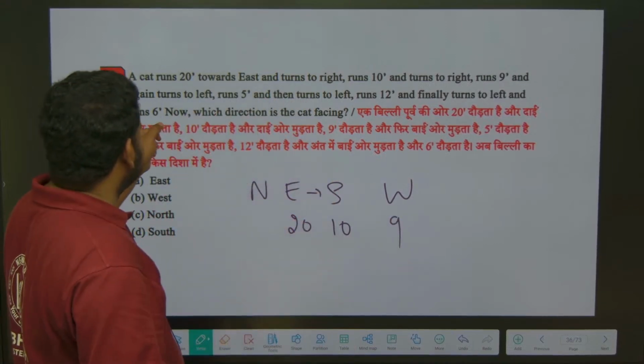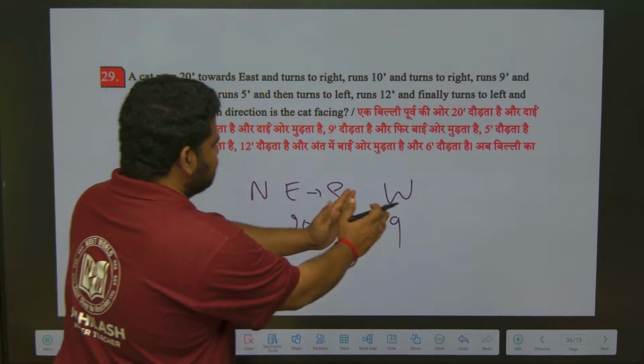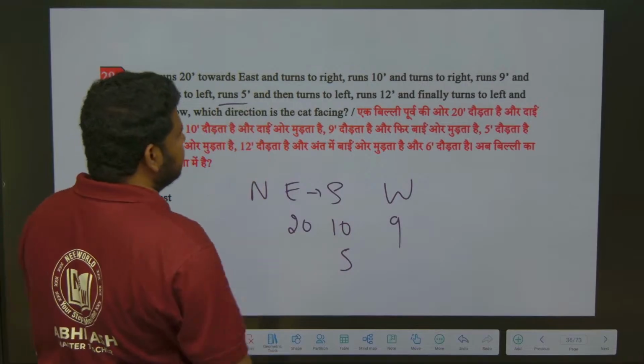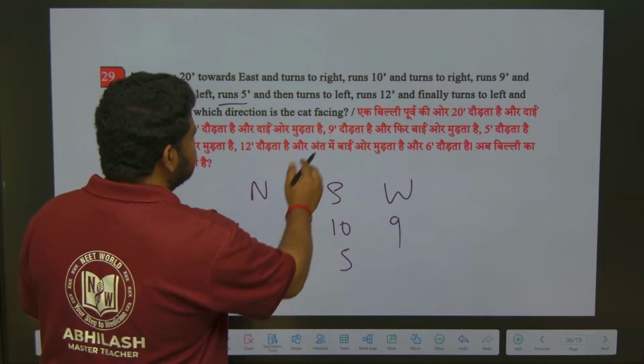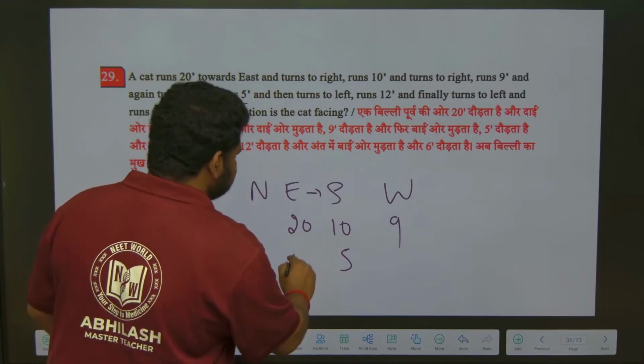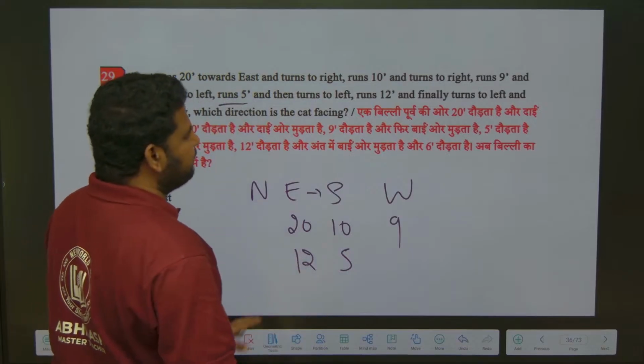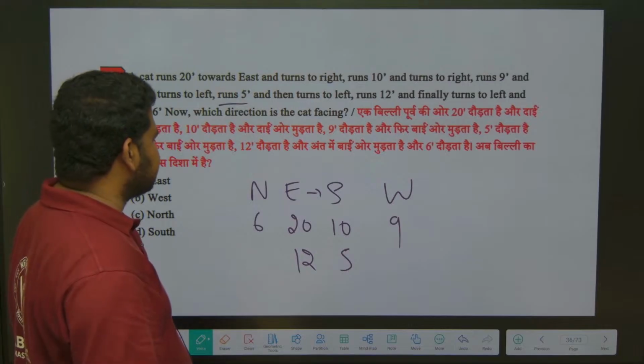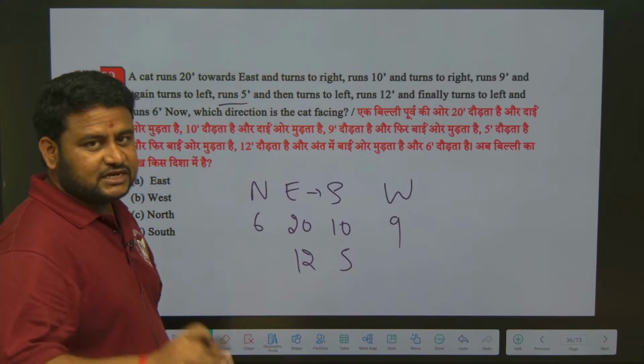And again turns left. From west, left means it has to come to south and runs 5. Then turns left, again it turns left means it has to come under east. It will run 12. And finally turns left and runs 6. Now which direction is the car facing? They are asking which direction the car is facing.